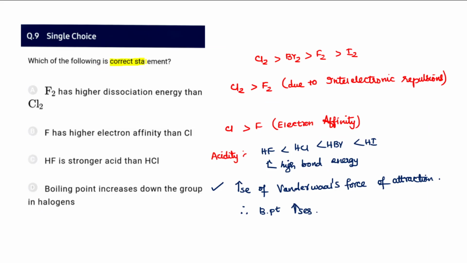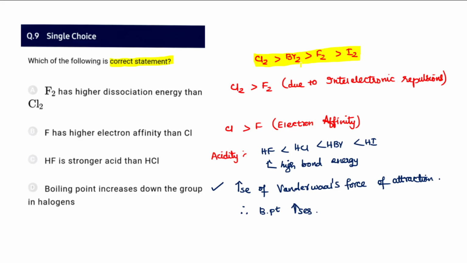Question number 9, correct statement is asked for. So fluorine has higher dissociation energy than chlorine. Actually it is a wrong statement. Many of us will think it is correct, but kindly refer to group 17 in NCERT. Chlorine, bromine, fluorine, iodine is the correct order. So this is a very important exception. You may find often this is getting tested by NTA. So when you compare fluorine and chlorine, chlorine gets a higher value, because fluorine is getting somewhat less value than chlorine and bromine.